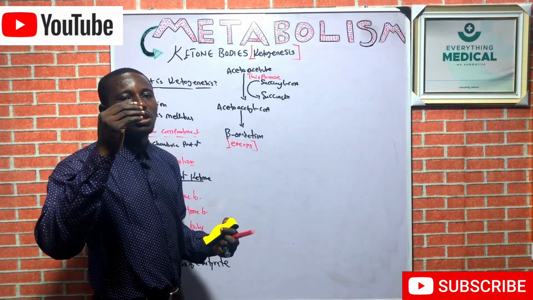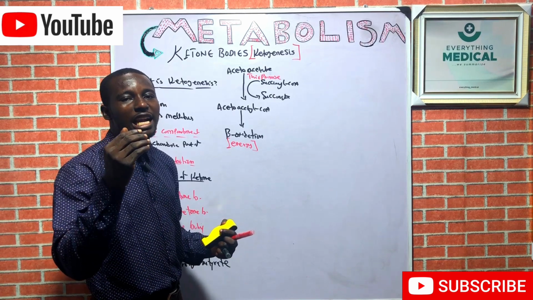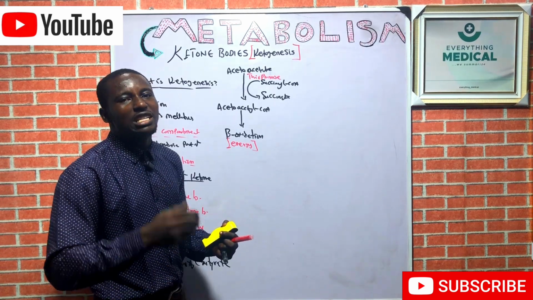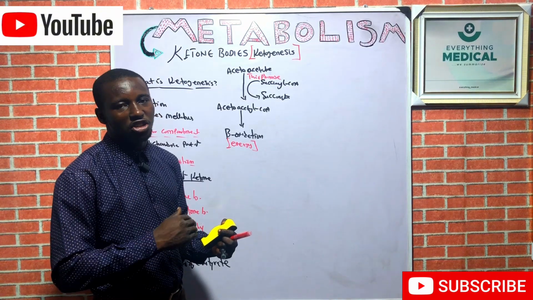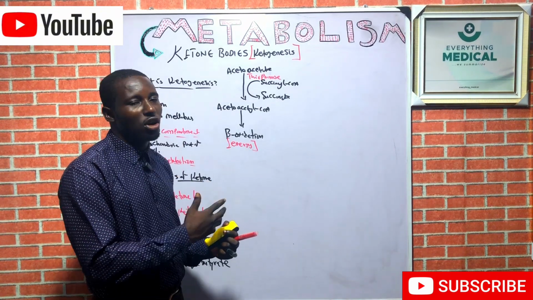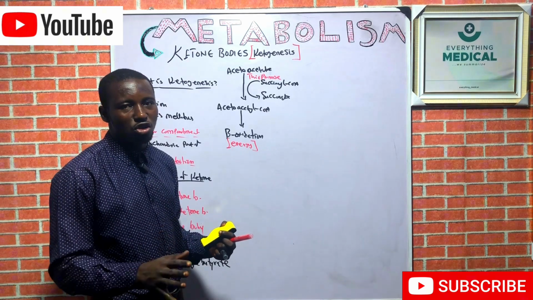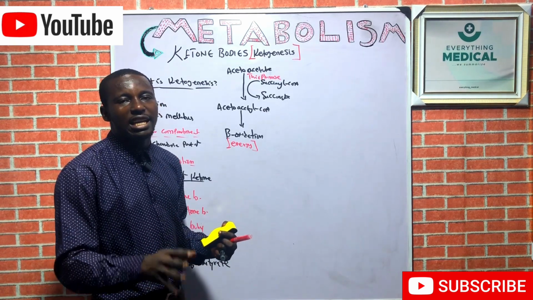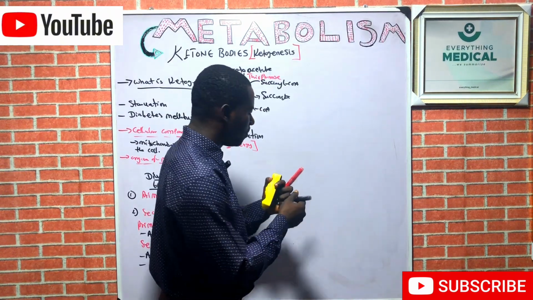The hormone glucagon favors ketogenesis. It activates the enzymes, while insulin does not favor ketogenesis, because this pathway works under a hypoglycemic state, whereby there is no availability of glucose, so there is a decline in insulin production. So let's go into the pathway proper.